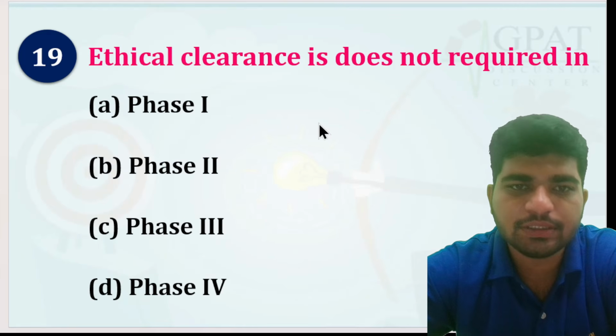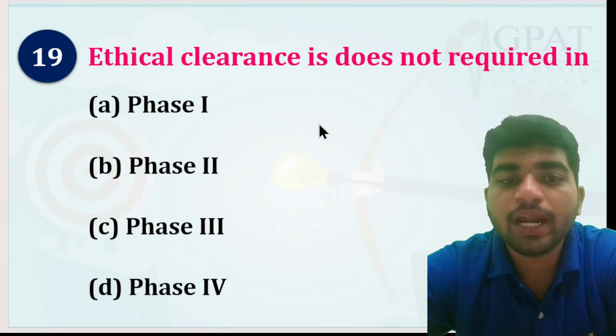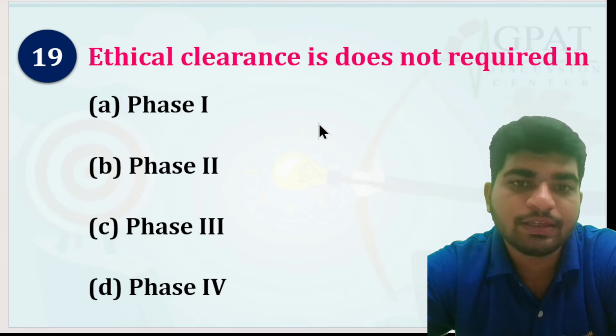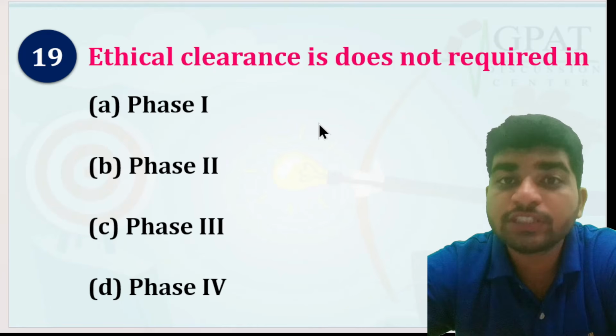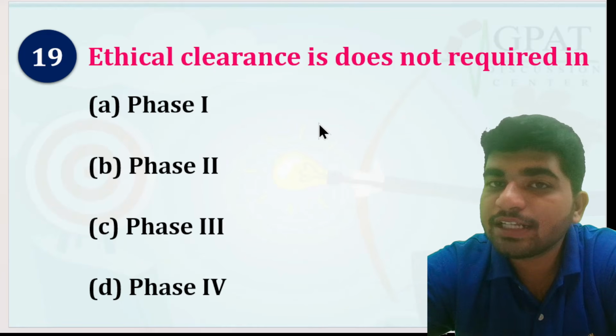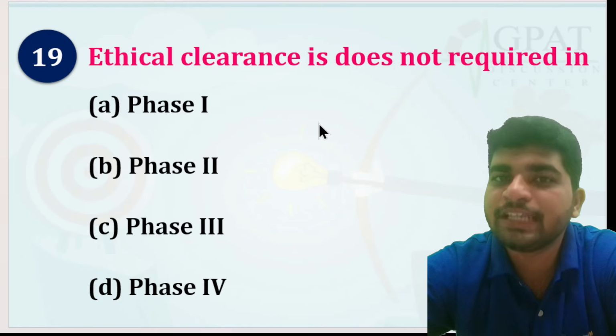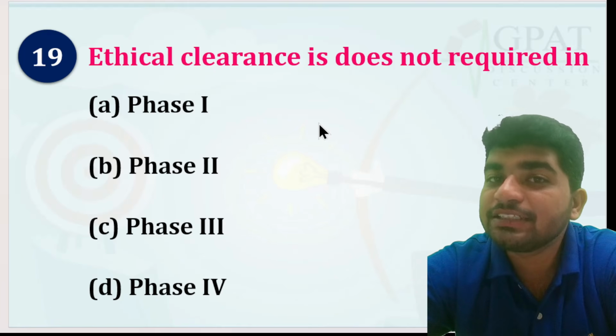Ethical clearance is not required in phase 1, phase 2, phase 3, phase 4. Phase 1, yes. Which kind of ethical clearance? Phase 3, yes. Which kind of ethical clearance?